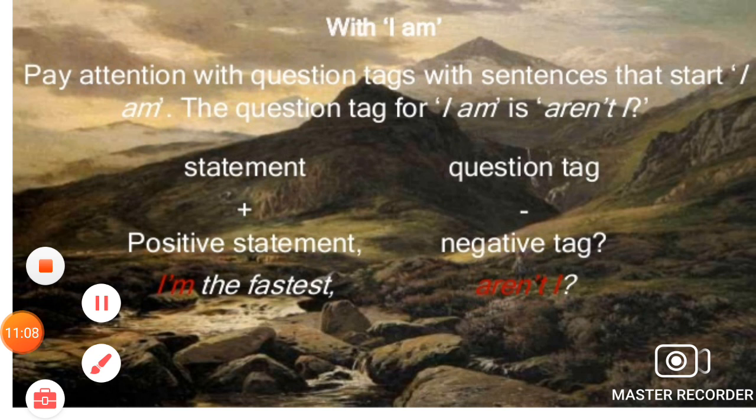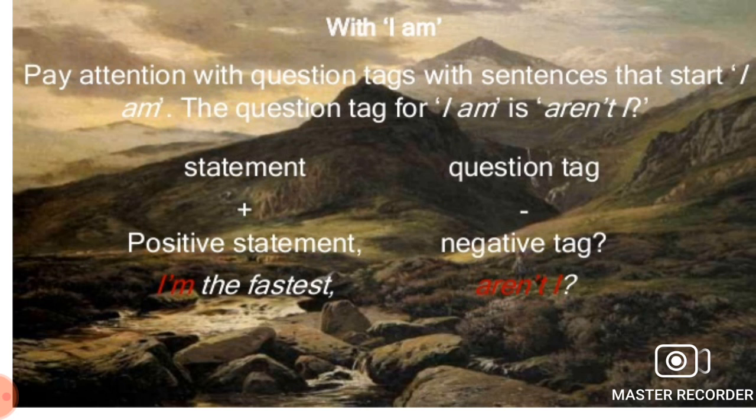When the verb in the main sentence is in the present simple, we frame the question tag with do or does. You play the guitar, don't you? Geeta likes tennis, doesn't she? If the verb is in the past simple, we use did. They went to the cinema, didn't they? She studied in New Zealand, didn't she?